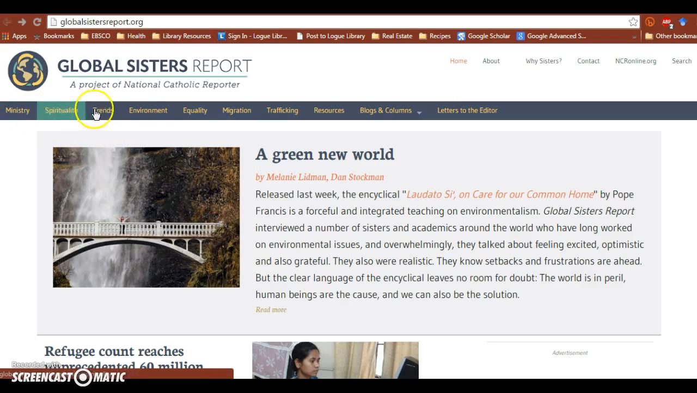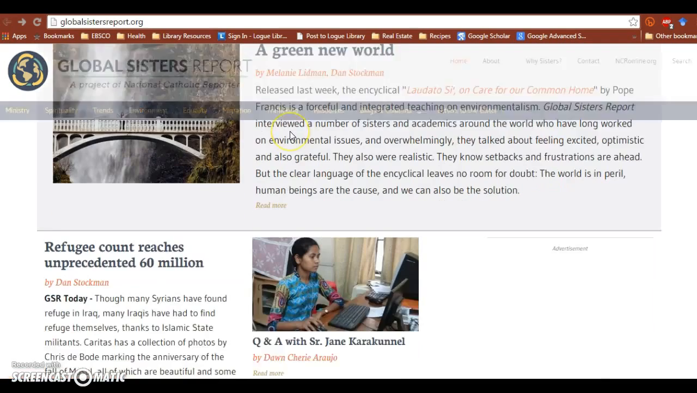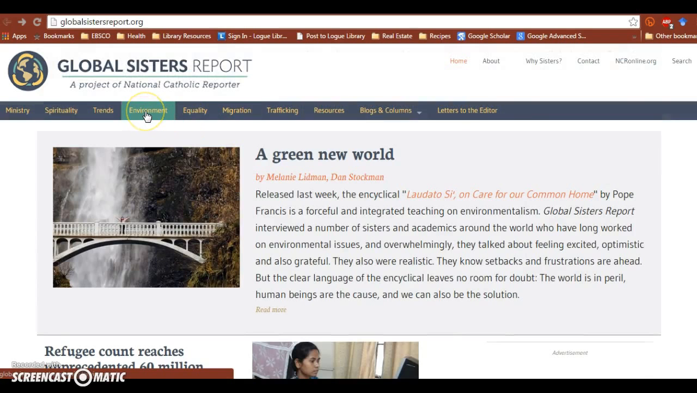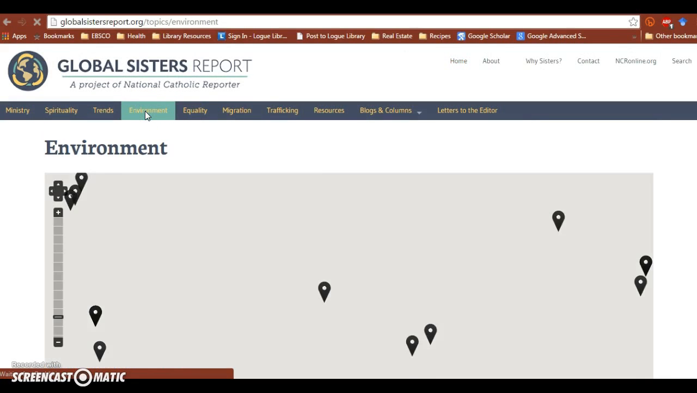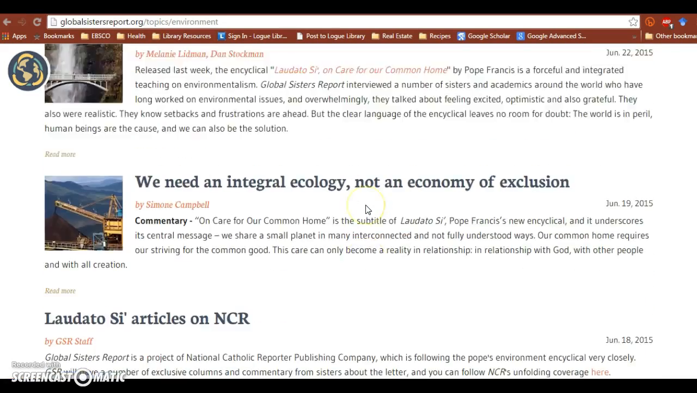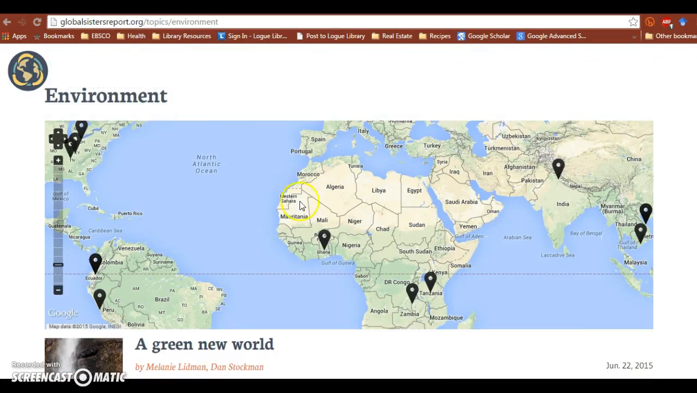So the different topics are across the top on this blue banner. And so, for example, and you can also just scroll down and see what the most current stories are. But let's click on a topic, for example, the environment. And you can scroll down to read stories that are listed here, or you can choose a place and find stories based on either your own location or some place that you're studying in a future course. So let's just click on the one for Ghana.